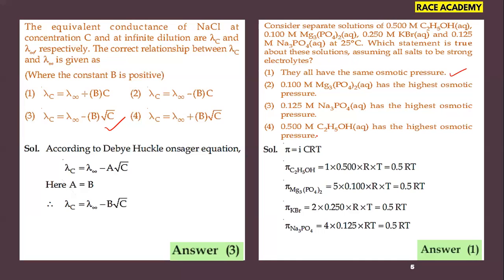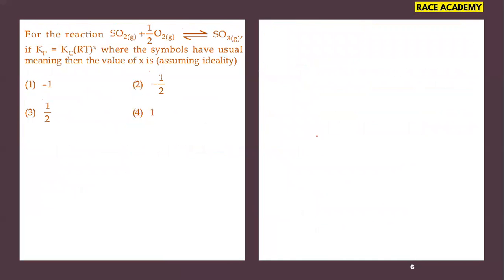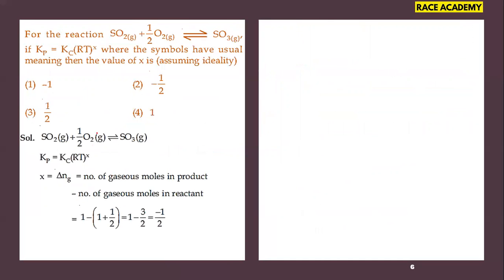Next, moving on to the next one. For the reaction SO2 plus half O2 gives rise to SO3, if Kp is equal to Kc into RT power X, where the symbols have the usual meaning, then the value of X is, assuming ideality. We have four options in this SO2 giving SO3 oxidation reaction, which is a gaseous reaction. In this reaction, we have calculated delta ng and got minus 1 by 2.